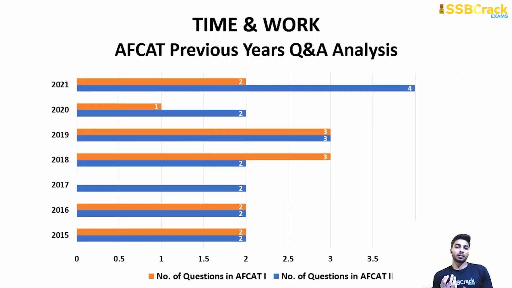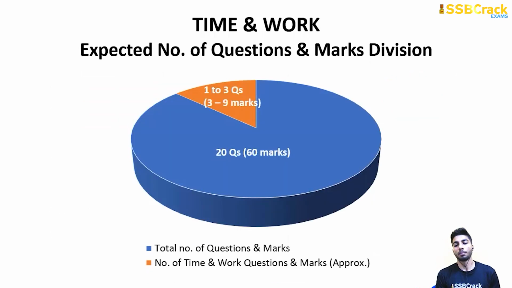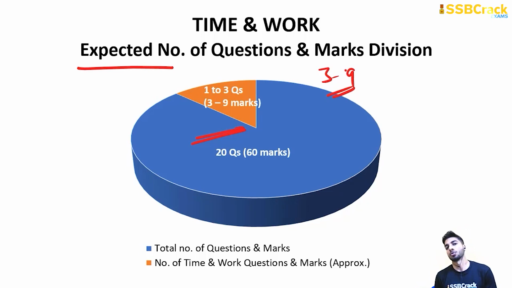Now coming to the next topic, that is time and work. In time and work, the maximum number of questions asked is 4 and the minimum number is 1. So this is also a very important topic, and the weightage of marks is 3 to 12 or 3 to 9, right? So remember, these are only expected numbers of questions and marking is key. Just don't think that only three questions will be there, only one question will be there, or zero questions will be there. No, these are only expected, right?